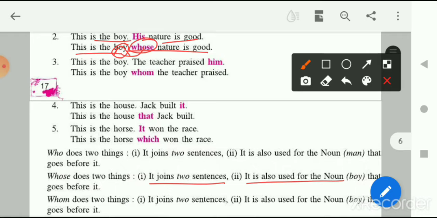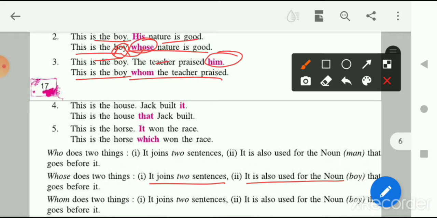This is the boy, the teacher praised him. These are two different sentences. Now, with the help of which pronoun have we joined the two sentences? It is: this is the boy whom the teacher praised.